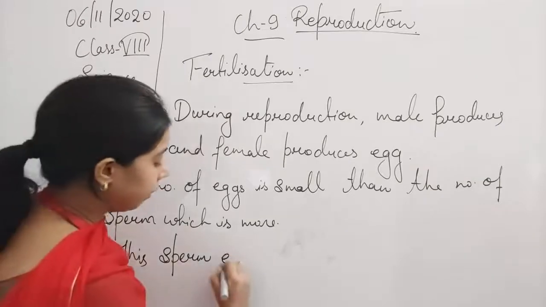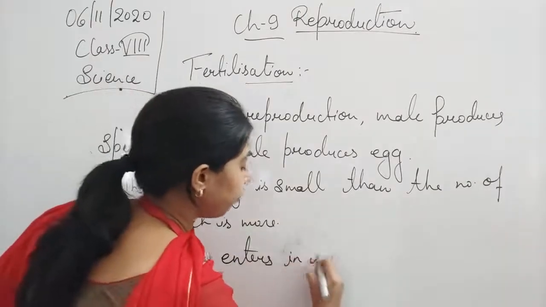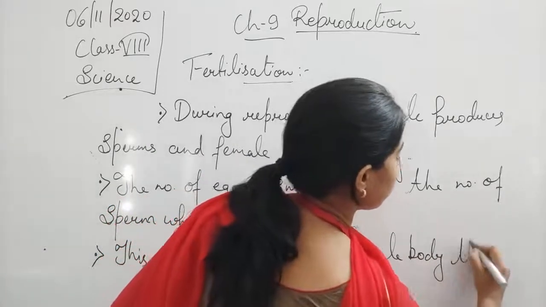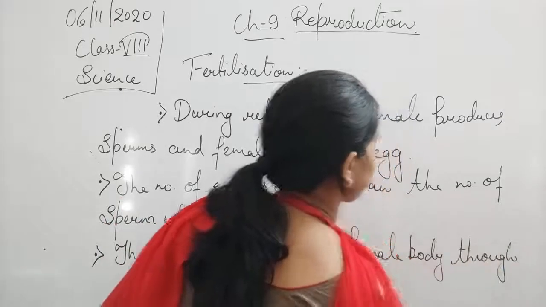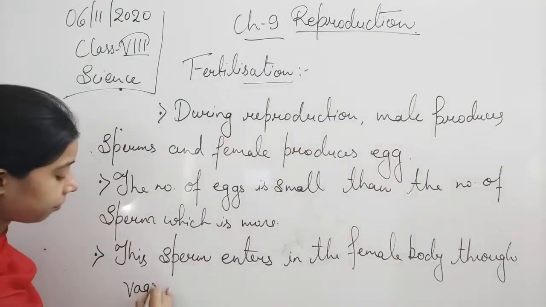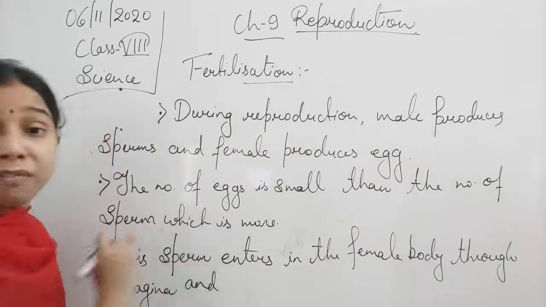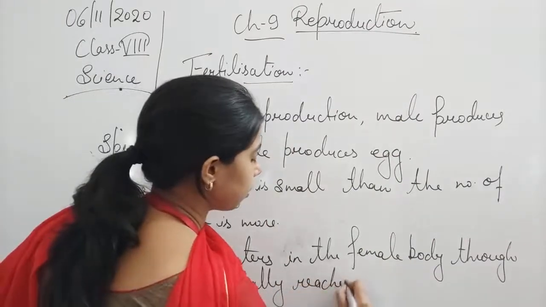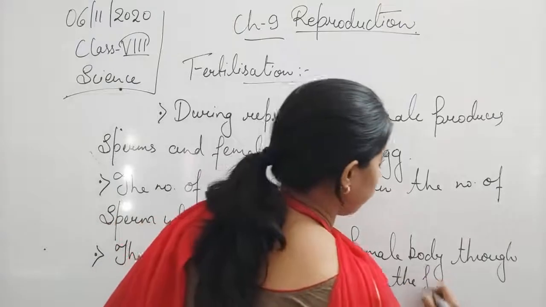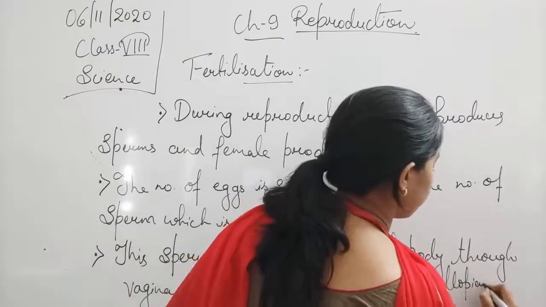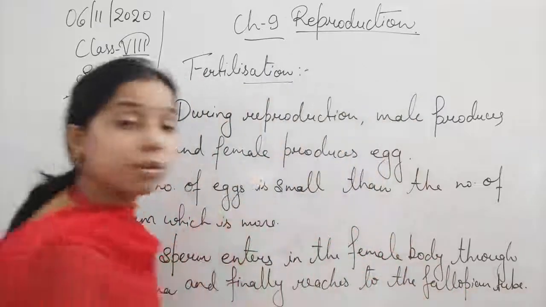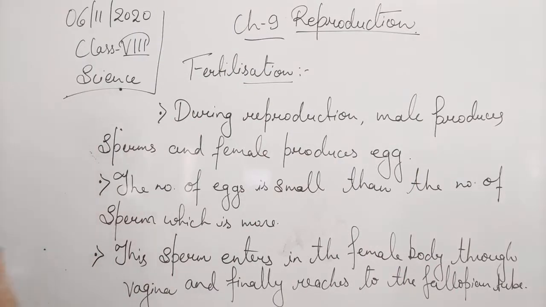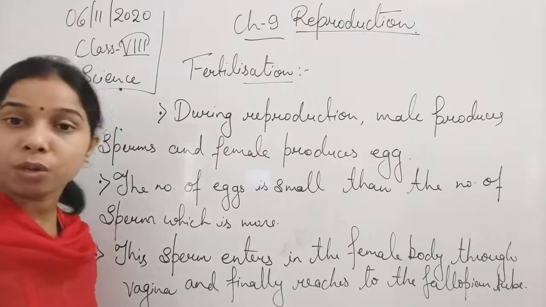So the sperm enters the female body through the vagina, and finally reaches the fallopian tube. So sperms enter the female body through the vagina, and finally reach the fallopian tube.